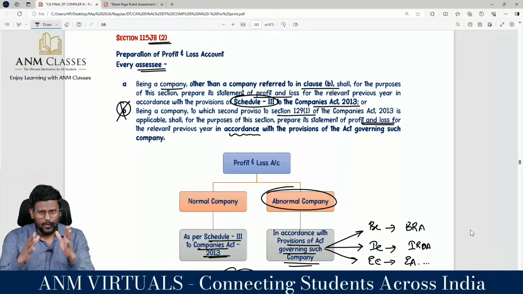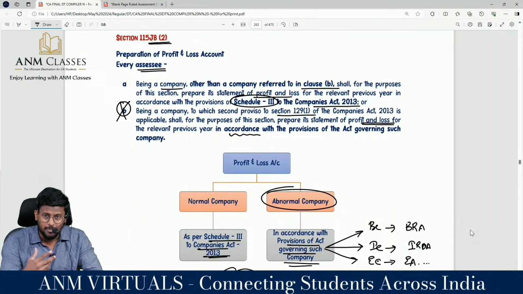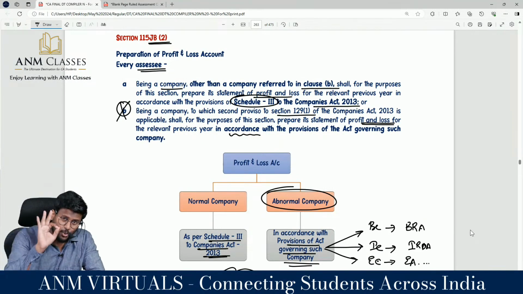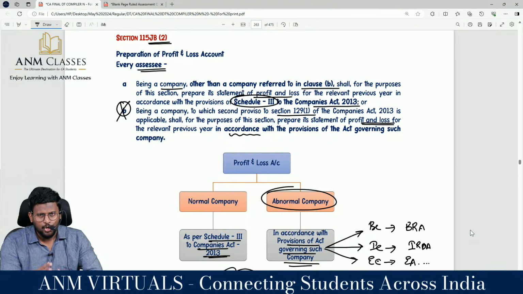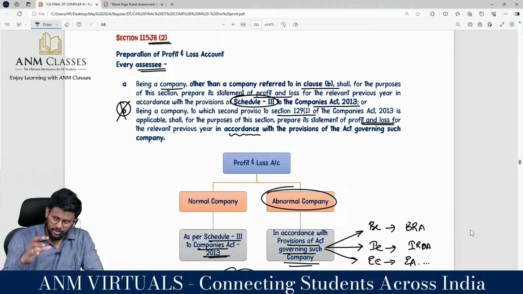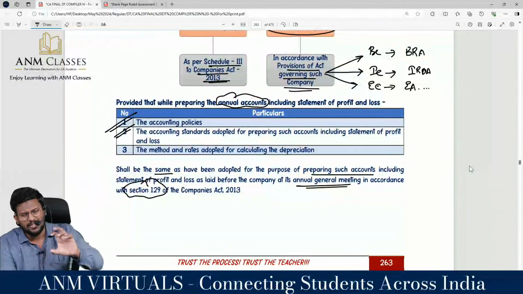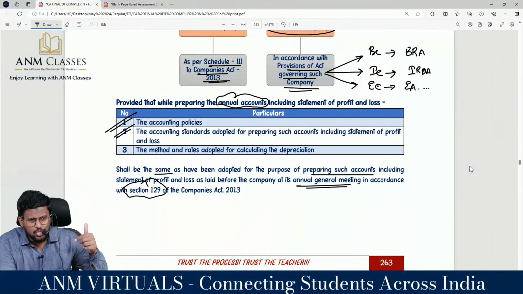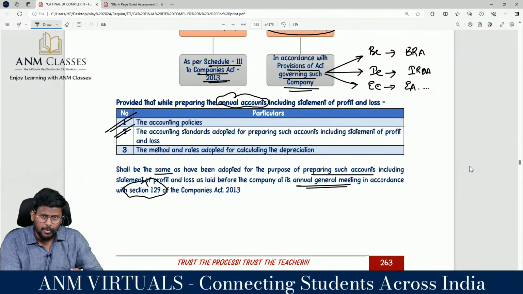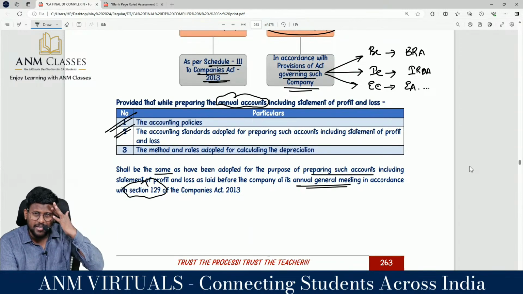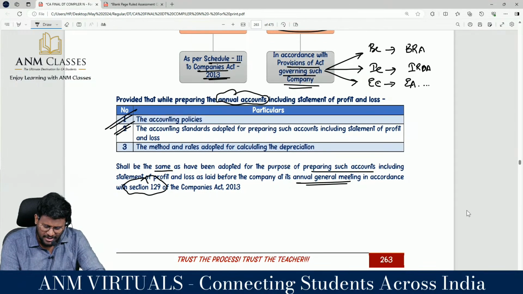What are they saying? Are you a normal company or an abnormal company? That means a special company. If you are a normal company, then you have to prepare the P&L account in accordance with Schedule 3. Whereas if you are an abnormal company, my dear lovable students, then you are supposed to prepare your P&L account in accordance with the respective statute. I'm moving to the next one. Below that there was one proviso. That proviso ensures that you prepare the P&L account with the same accounting policy, the same accounting standard, and the method and rates adopted for calculating depreciation as per section 129 of the Companies Act.